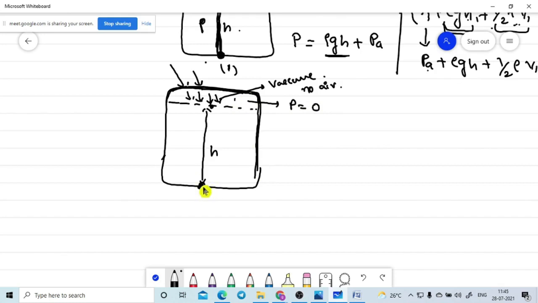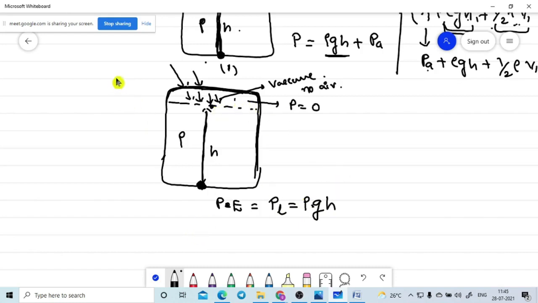But at that point, the potential energy of the liquid column at point E, the pressure due to the liquid column, let's assume rho is the density of the liquid. So the pressure energy only for the liquid column is PL is equal to rho into g into H. So this is one case.